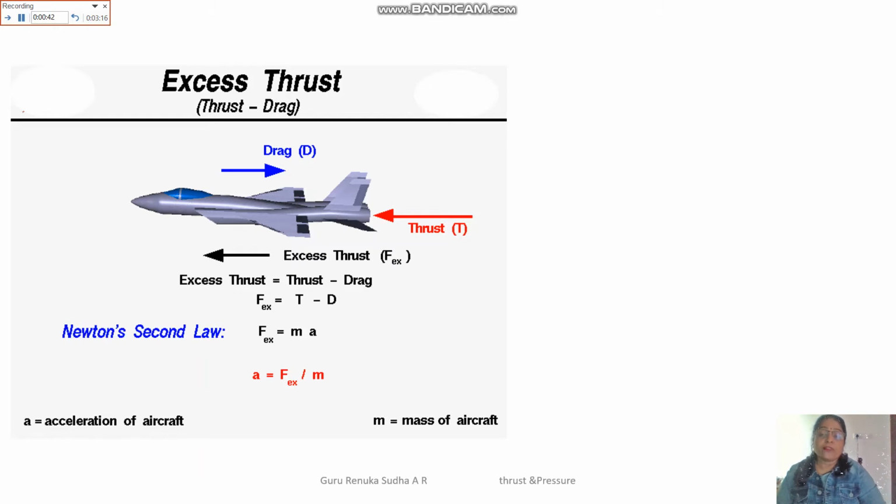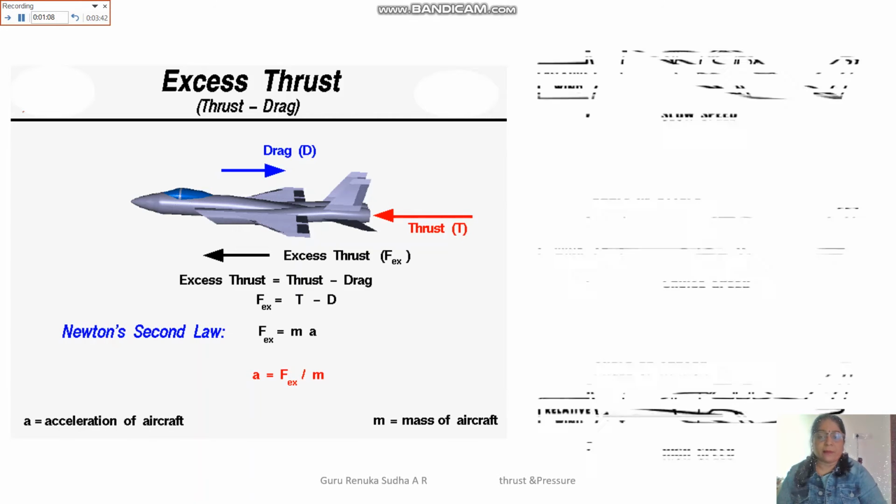They also design aircrafts using the second law of motion. That is, the force depends on the mass of the object and the acceleration of the object. So how can we find the acceleration of the body? By using Newton's second law, a = F/m.